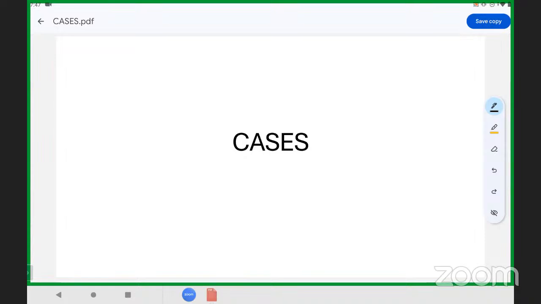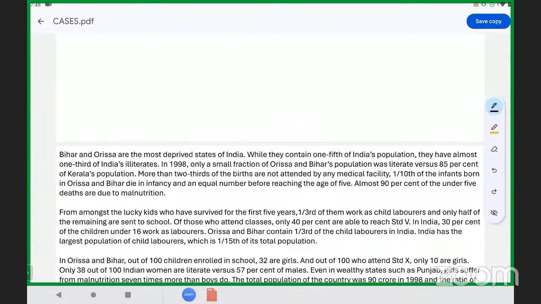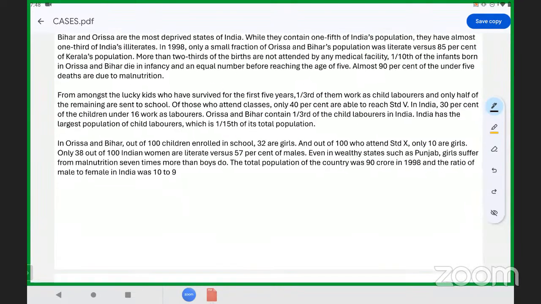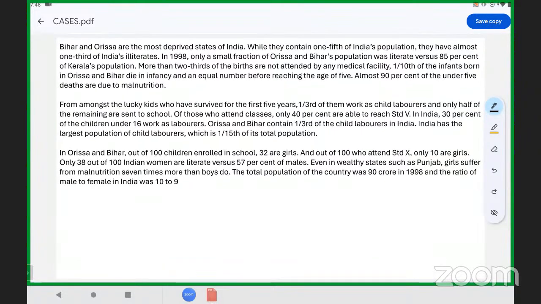So basically, in these cases, we are given certain data in terms of passages, and then we have to convert that data into tables or whatever best possible manner and find out the answers. So read this data, try to interpret it on your own, and we'll start in 5 minutes.